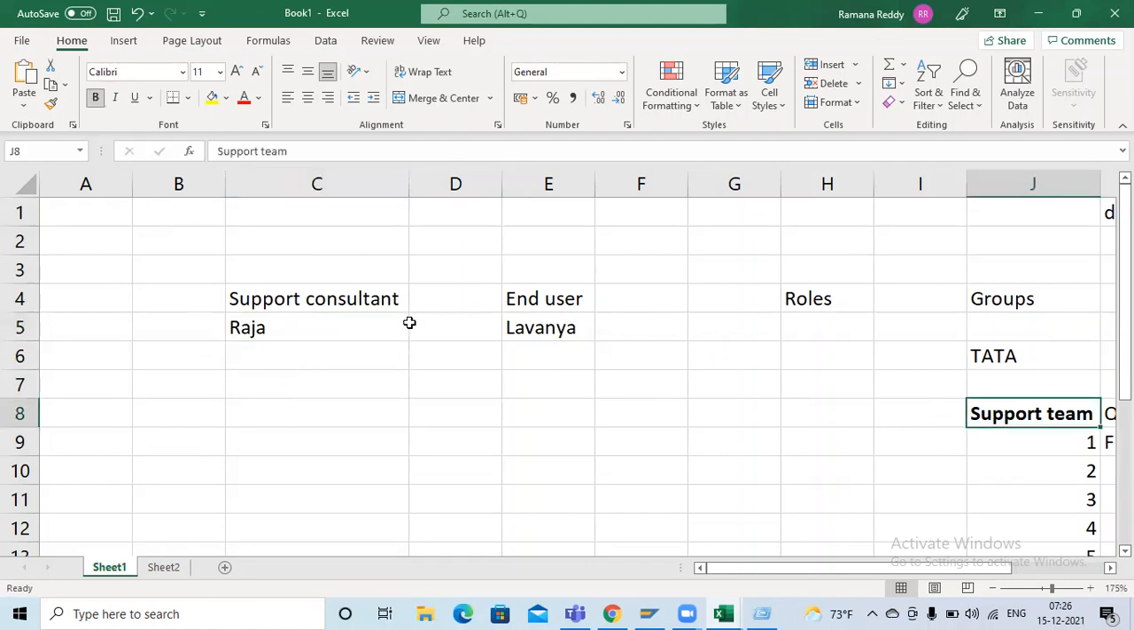Now what will I do? I already created Raja. Now I will assign this support group to Raja. It means I will put this person into the support team group. So we'll see how